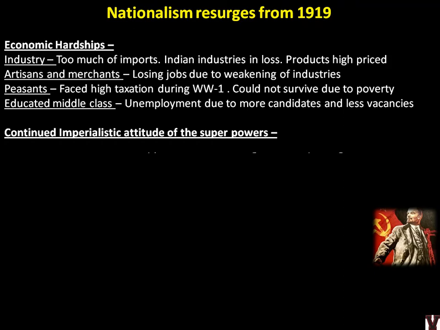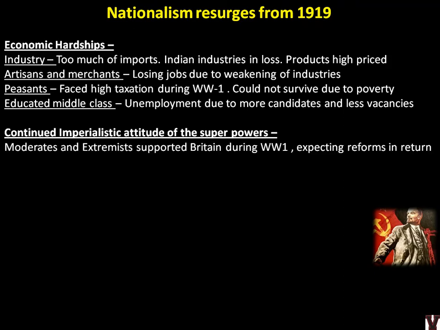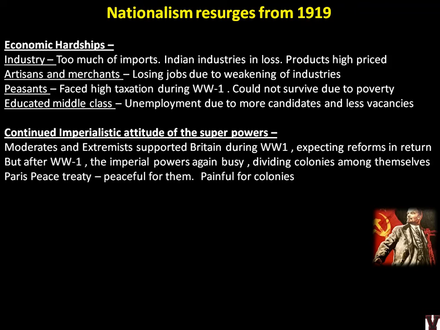But what happened was, even after the war, nothing was given in return by the British government. They were busy dividing colonies among themselves. The Paris Peace Treaty happened. You will learn about it in world history when you learn World War I and its consequences. It was peaceful for them, but it was painful for the colonies. Why? Because they were busy again splitting off the areas under them among themselves, so that each of them would be happy and they would end the war peacefully.